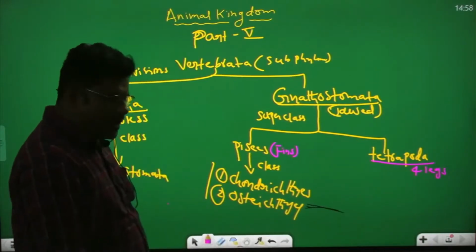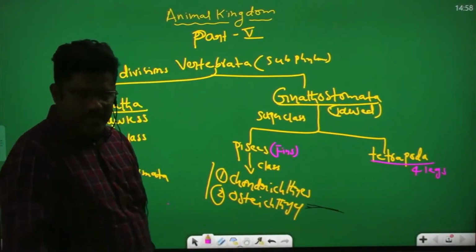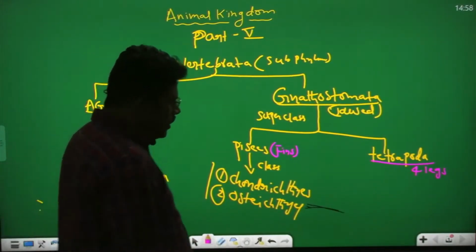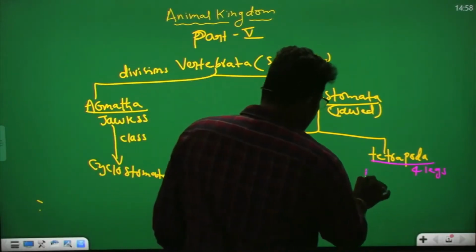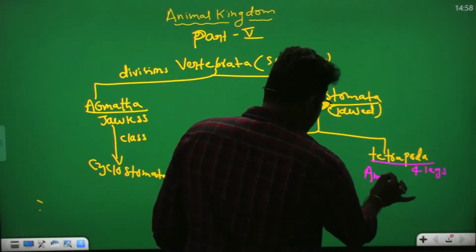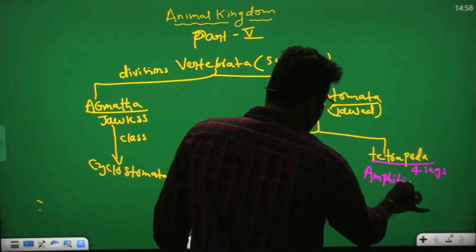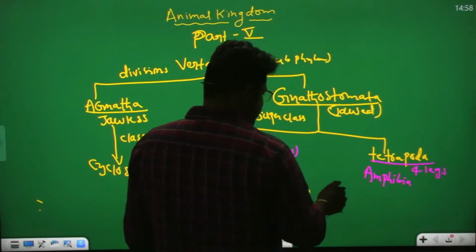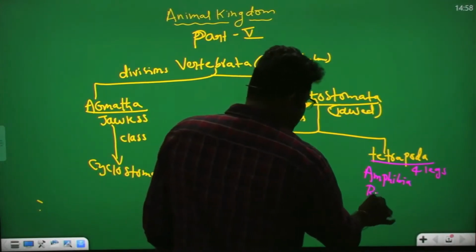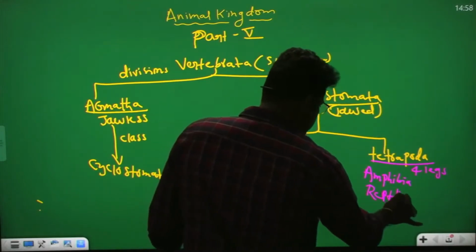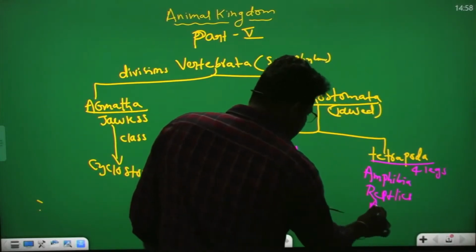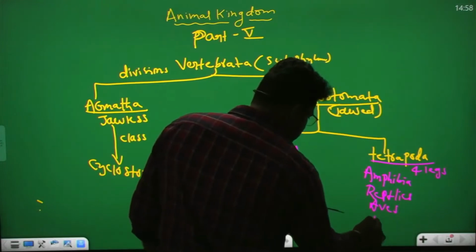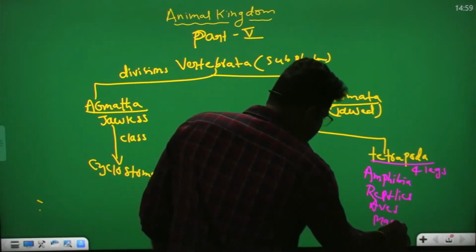In the Tetrapoda, Amphibia is the one class. Second one is Reptiles. Third one is Aves. Fourth one is Mammals.